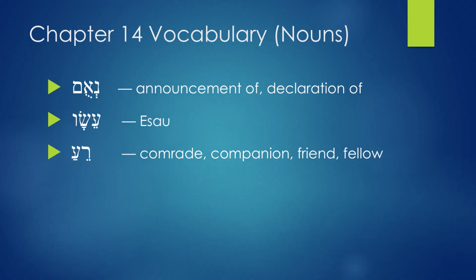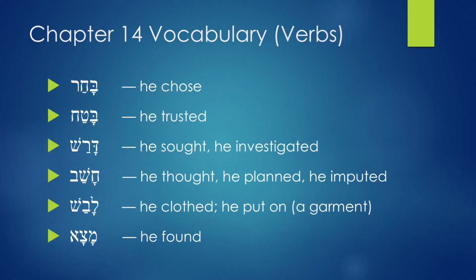Next you have Esau. Esau means Esau. Next you have Rea. Rea means comrade, companion, friend. If I call you my Rea, you're my friend.